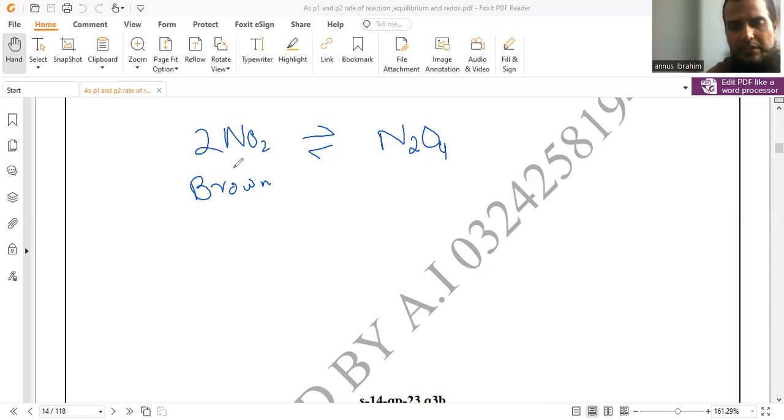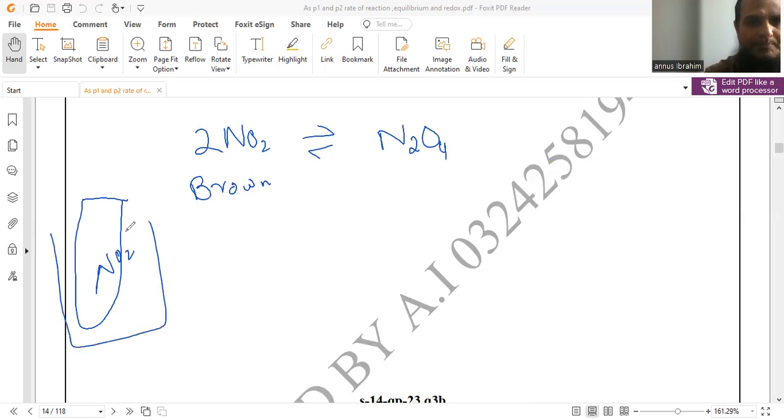Nitrogen dioxide is brown in color. When you put this sealed test tube, which contains the nitrogen dioxide gas, in cold water, the nitrogen dioxide converts into dinitrogen tetroxide, N2O4, and once you bring this test tube back to normal temperature or slightly heated, it again produces nitrogen dioxide, which is brown in color. So it is a very visible change in the color. Can you understand or see how the reaction is reversible, how chemical reactions are reversible?